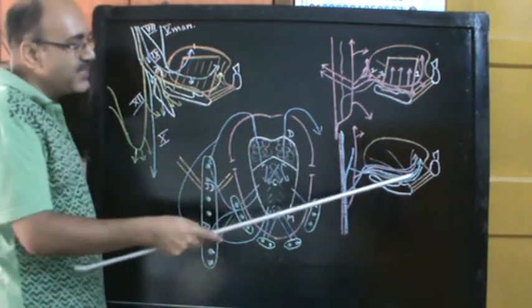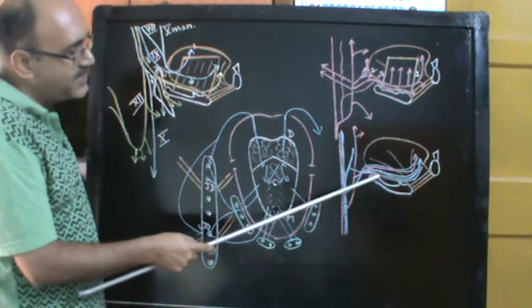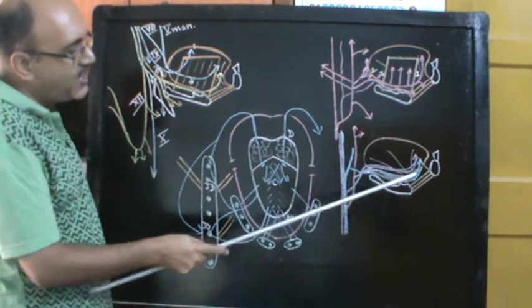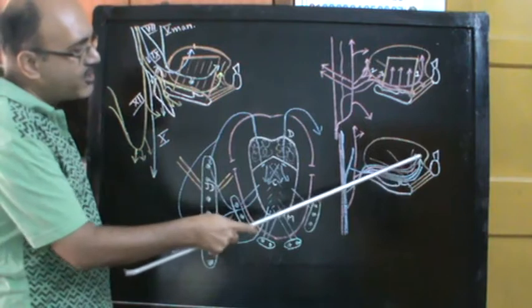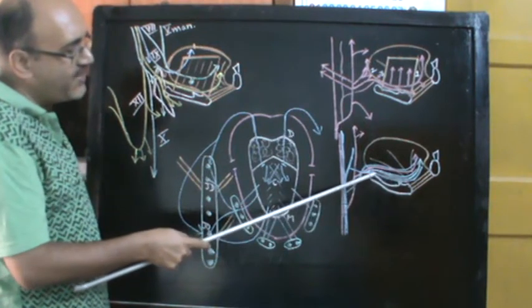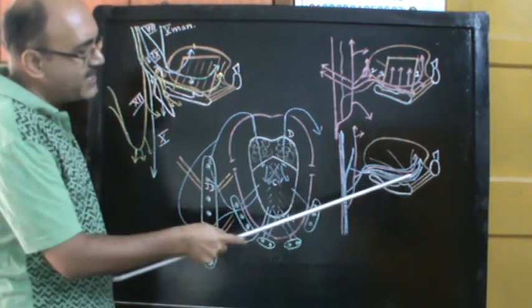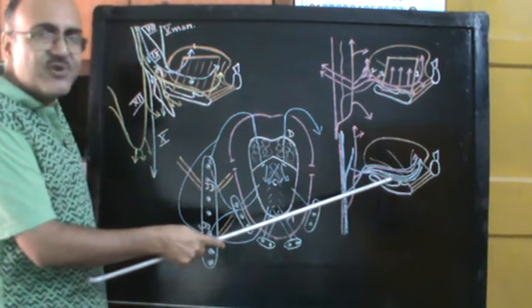Now from the arterial supply, let us come to venous drainage. In venous drainage, you have two sets of veins. On a more superficial plane where you have the hypoglossal nerve, you have a set of veins accompanying the hypoglossal nerve.